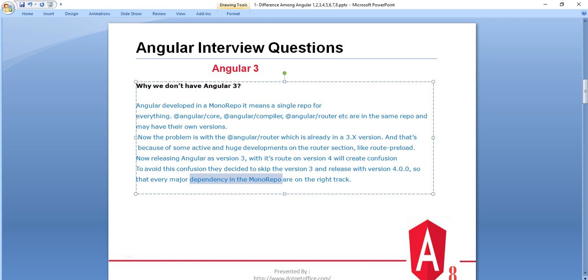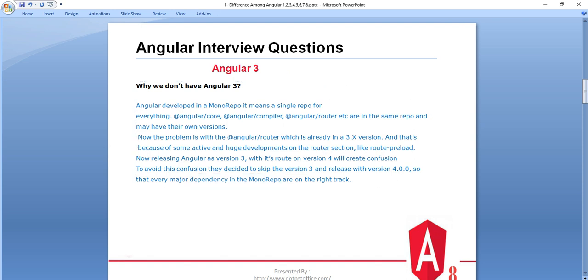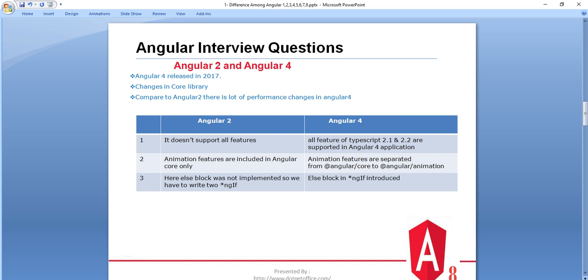That's the reason they didn't release Angular 3 and went directly from Angular 2 to Angular 4. So now the next thing is, what is the difference between Angular 2 and Angular 4?